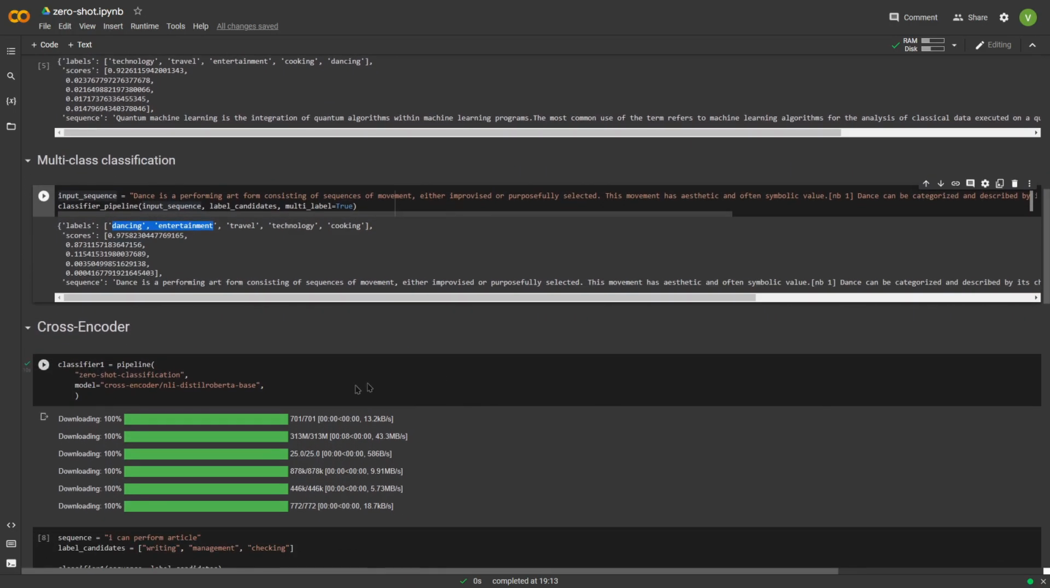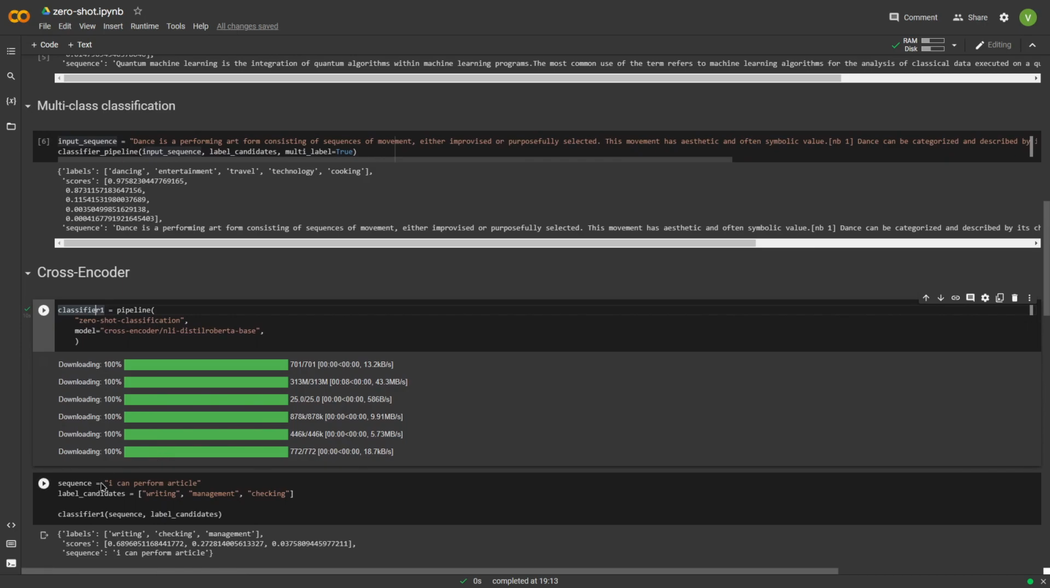So as you can see, I'm building a classifier here with the model cross-encoder/nli-distilroberta-base. This downloads the model before using, obviously. And then the sequence I want to predict the label for is "I can perform article." Now this is very poor grammar, but this example shows you that the classification doesn't depend on the sequence's grammar. So I have three labels here: writing, management, and checking.